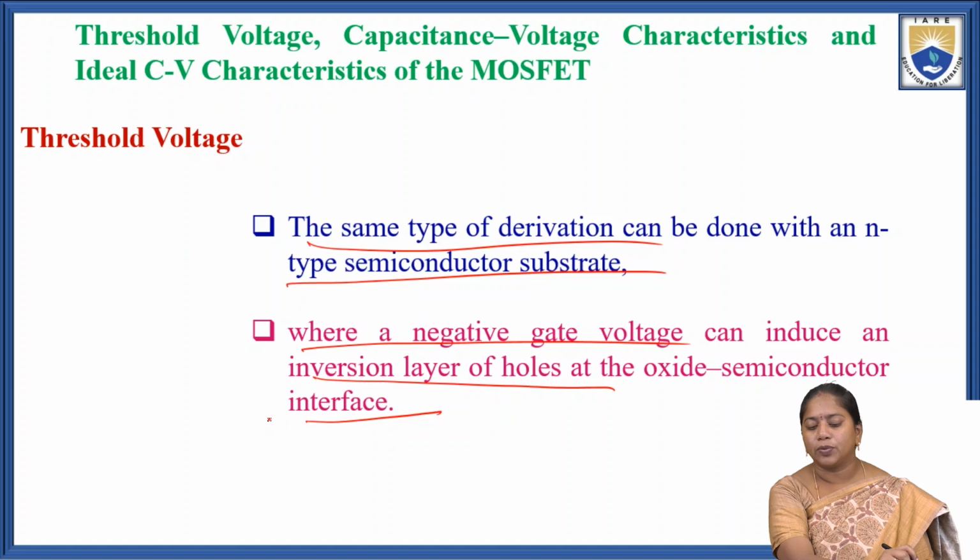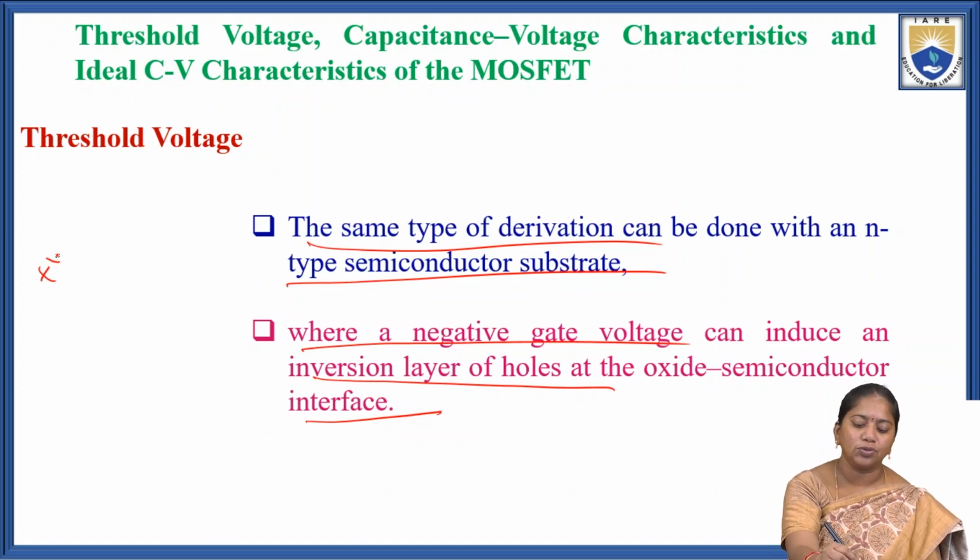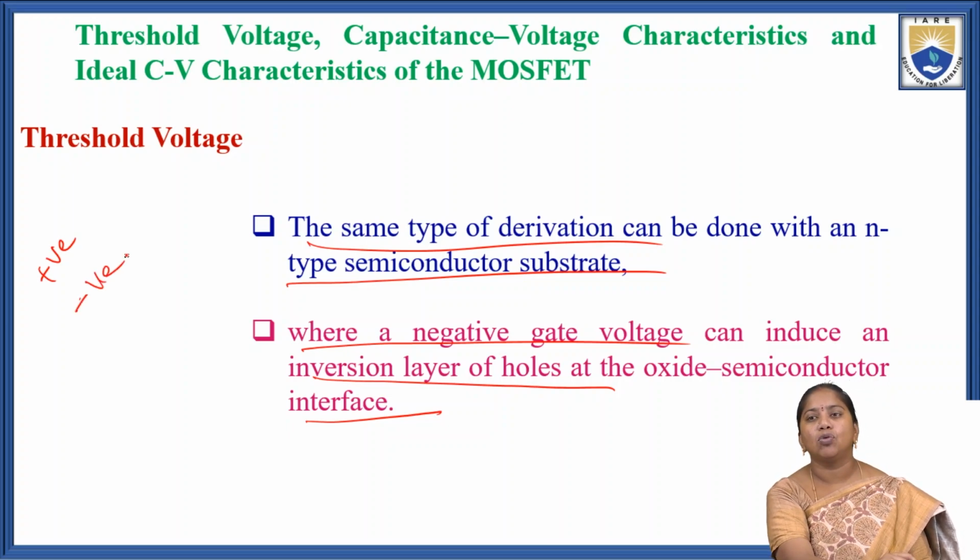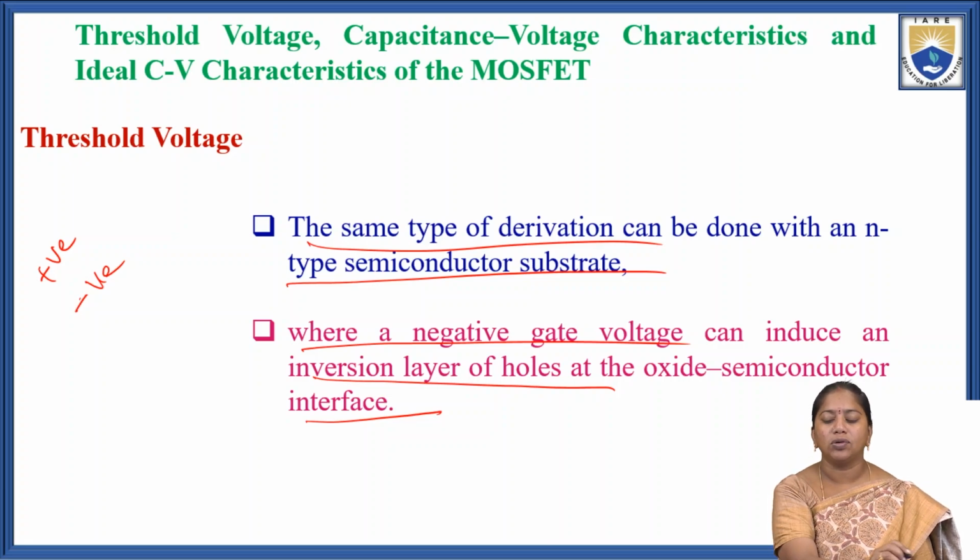For p-type we use a positive gate voltage; for n-type we use a negative gate voltage, which induces the inversion layer of holes at the oxide semiconductor interface.